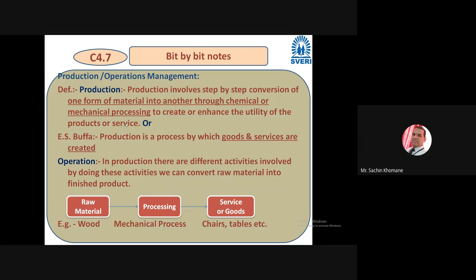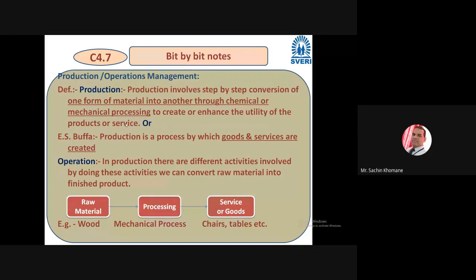Now I hope you understood this concept of operation. In production, the operator has to do various processes or different activities, and these activities are the operations. For example, the basic flow diagram of production is: from raw material, the second step is processing, and the last step is a service or goods.